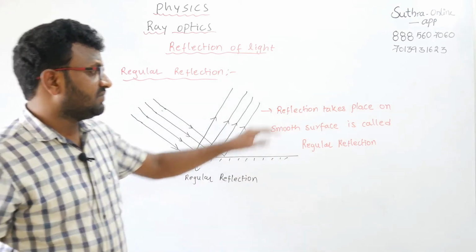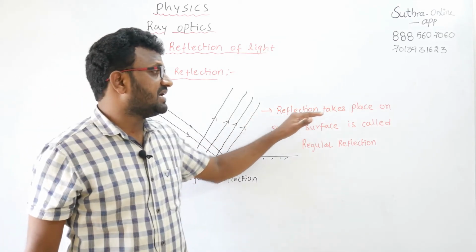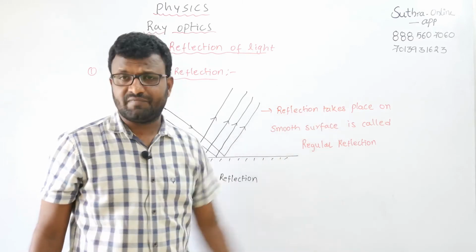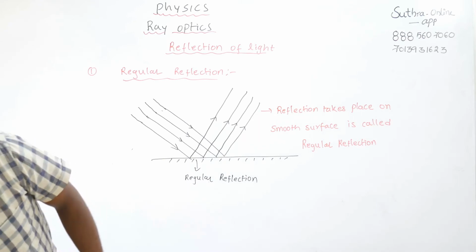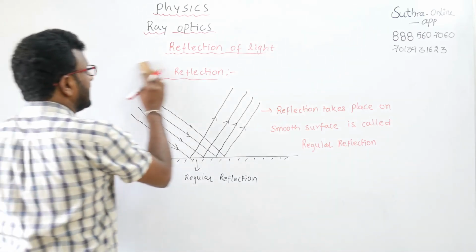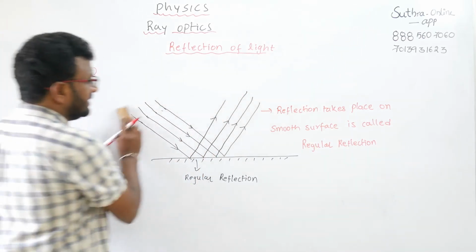So what is the definition of regular reflection? Reflection that takes place on a smooth surface is called regular reflection. Next, come to the second one. What is the second one? Irregular reflection.